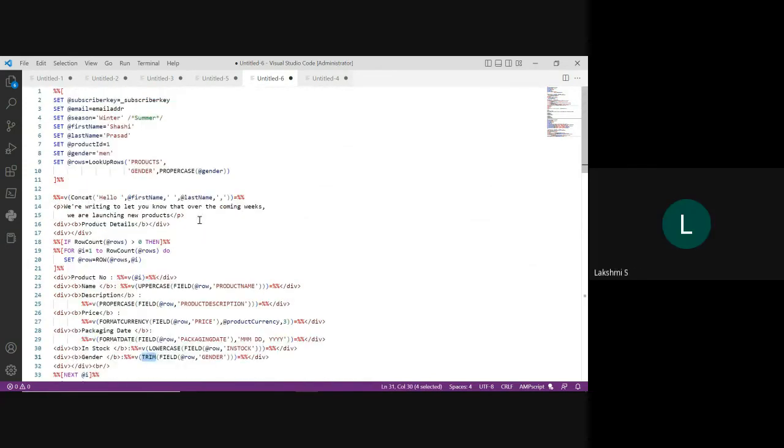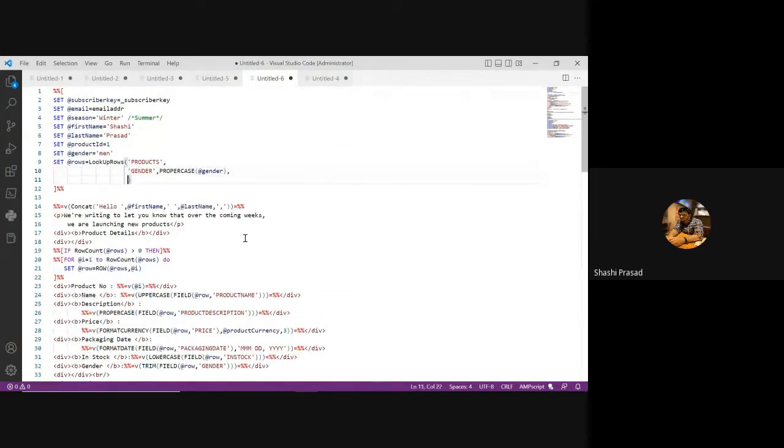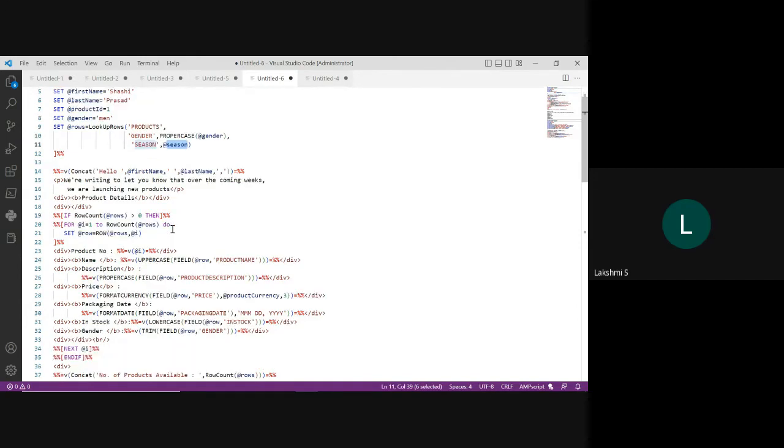Understood? Now if you want to add another filter besides gender, say season, here I'm simply going to add season. So it is going to filter based on the season. For men, bring me all the products for the season winter. So you need to define that variable also.